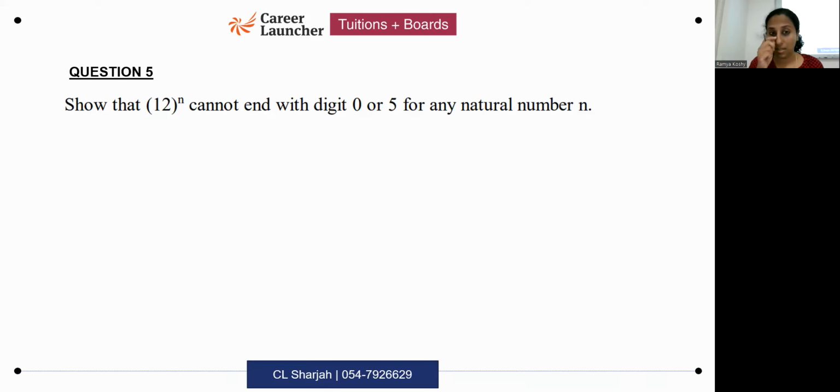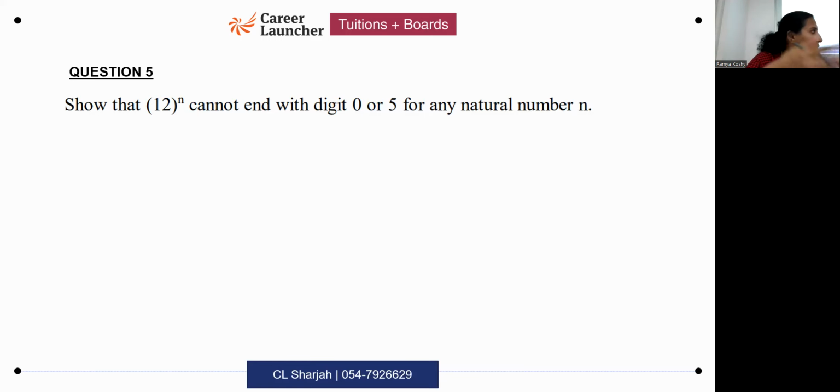It cannot end with digits 0 or 5 for any natural number n. No, no, no, 2 is not the important criterion over here. Because numbers having prime factor 2 won't end with 5. The important criterion is not 2. If the question was only digit 0, then both 2 and 5 have to be prime factors.